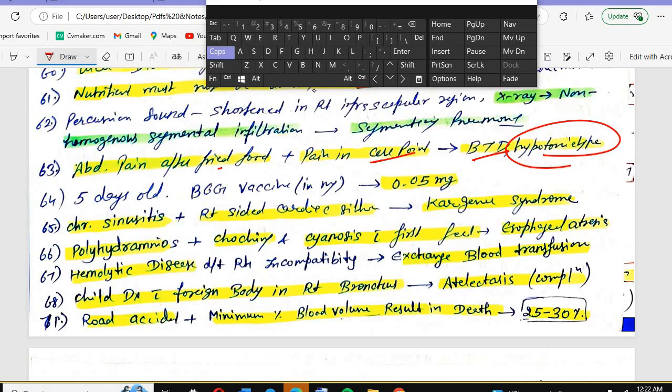Then you have the 5 days old BCG vaccine in mg. How much dose? 0.05 mg dose will be given. Patient with chronic sinusitis, right-sided cardiac apex. What is that? Carter-Jenner syndrome. That is the Carter-Jenner syndrome. What is Carter-Jenner syndrome?